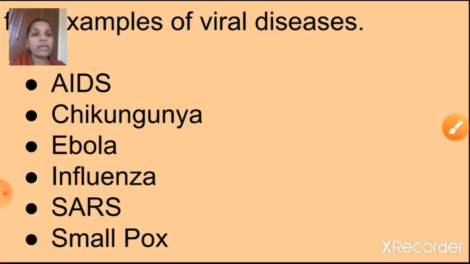Some few examples of viral diseases: AIDS, chikungunya, Ebola, influenza, SARS and smallpox. These are a few examples of viral diseases. Now you know which one is going on now. Yes, corona, isn't it? COVID-19. That is also one of the viral diseases.